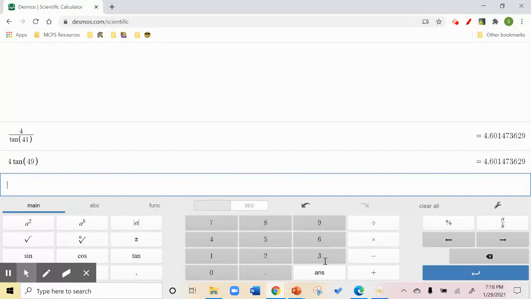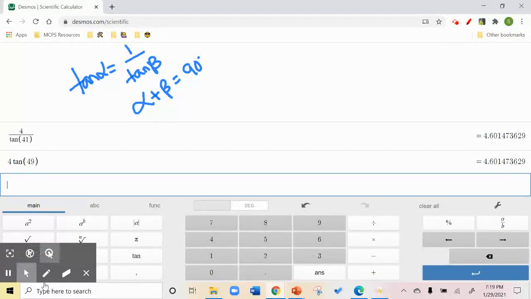Do you see how, remember they're reciprocals? So this one, instead of multiplying, you're dividing. Because remember the tangent of one angle is equal to 1 over the tangent of its complement? Do you guys remember that? We said, like, if we had a triangle, the tangent of alpha equals 1 over the tangent of beta. I think I did that in my last video, right? Knowing that alpha plus beta equals 90 degrees. This is some advanced math, guys. This is awesome. This is good stuff.